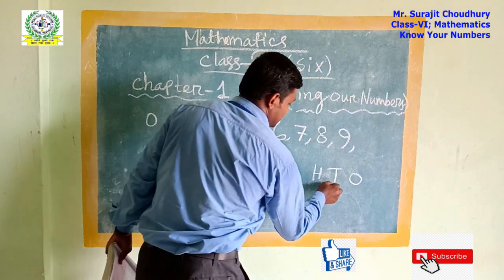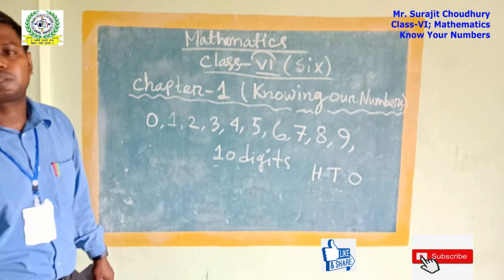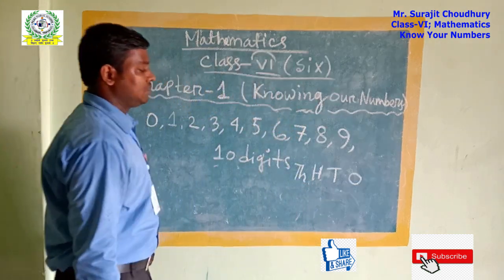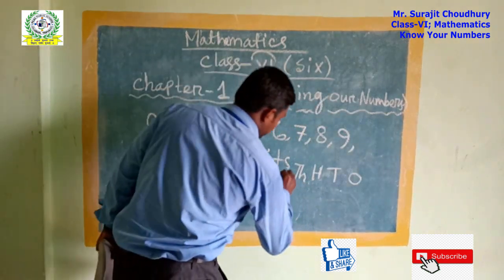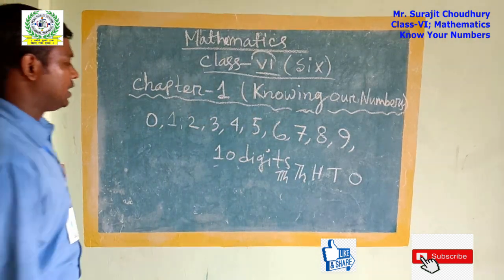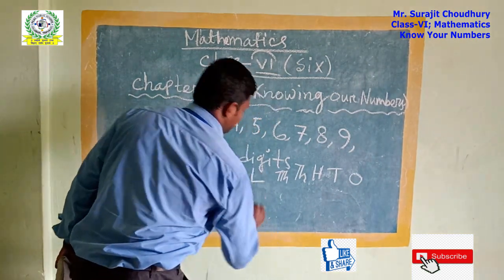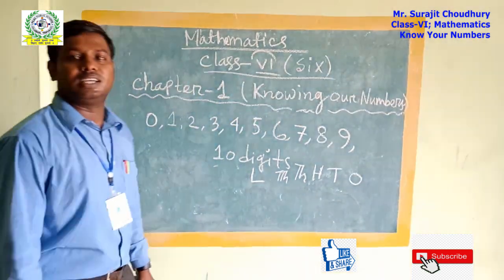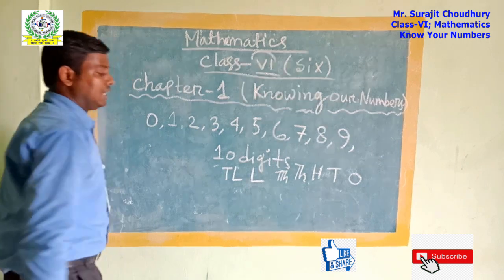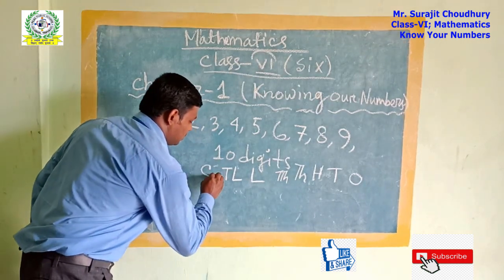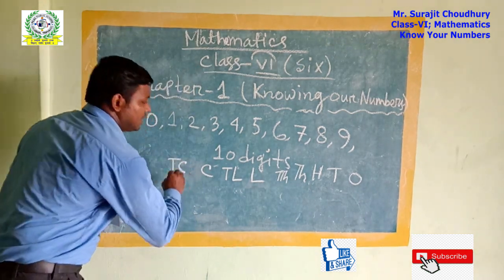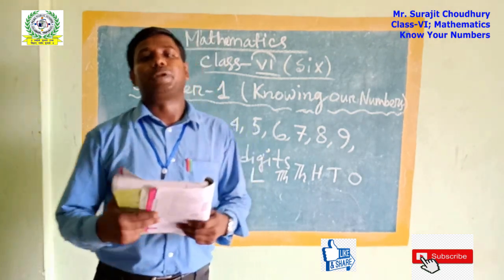Then the next one is the tens place. Then the next place is the 100 place. Then 1000, which I am writing shortly as TH. After 1000 it counts for 10,000, TTH. Then the next place is lakhs, which I am writing in short as L. Then 10 lakhs. Then the next place is crore. After that comes 10 crore. See here, there are differences in their positions with their place value systems.